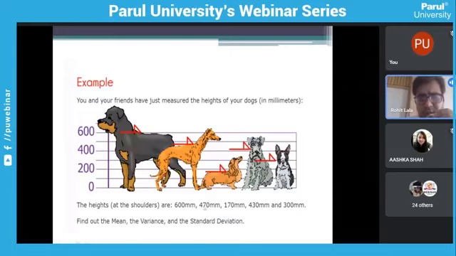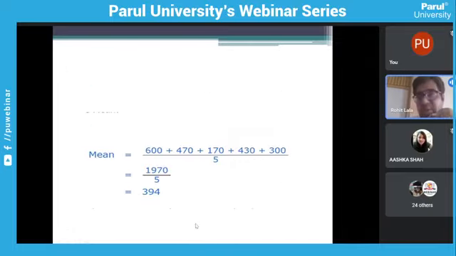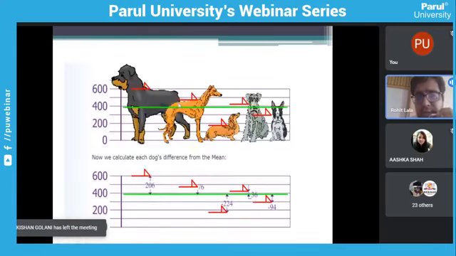So we need to find these 3 things: mean, variance, and standard deviation. Obviously the mean we have seen in our previous slides. We just have to add all the values and divide by the number of dogs. So 600 plus all the values, these are the heights. I divided it and got 394 millimeters. When I draw the line on the plot, it would come like this. This is my mean height.